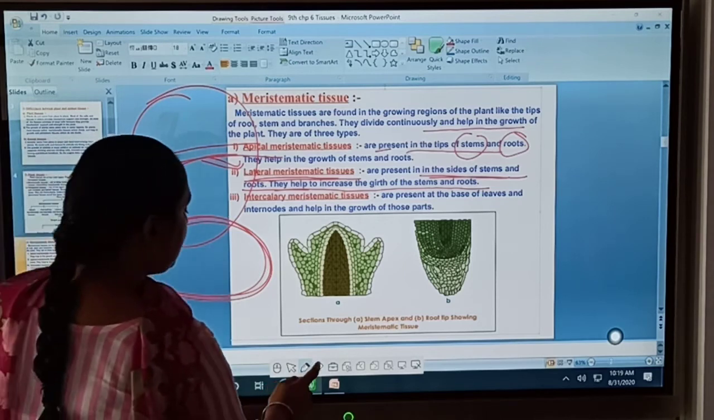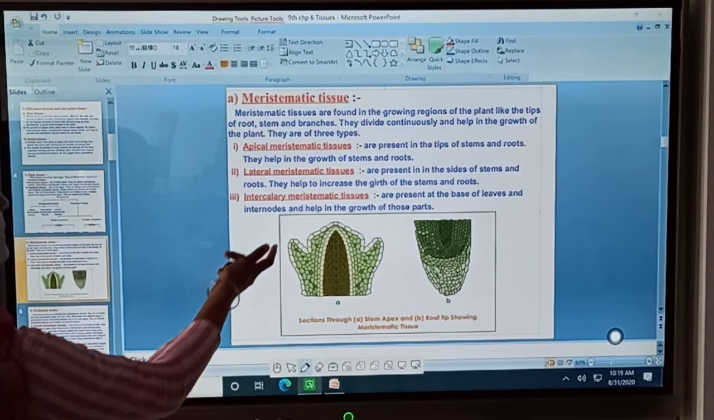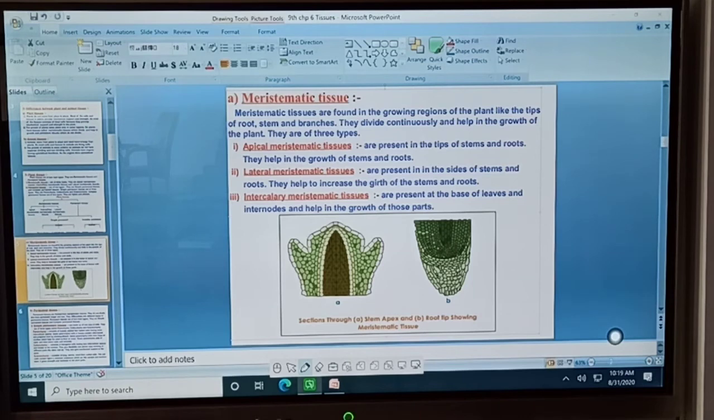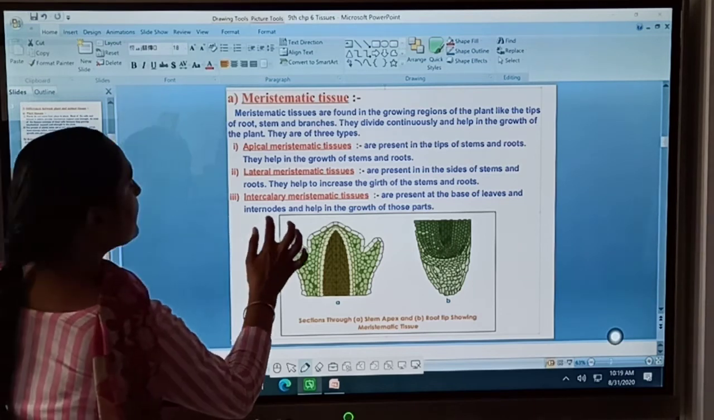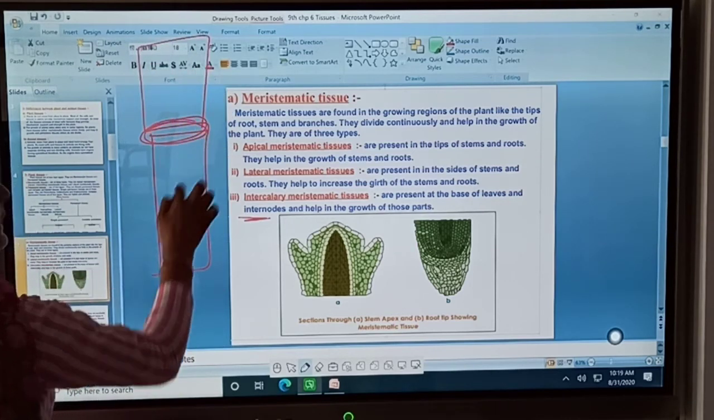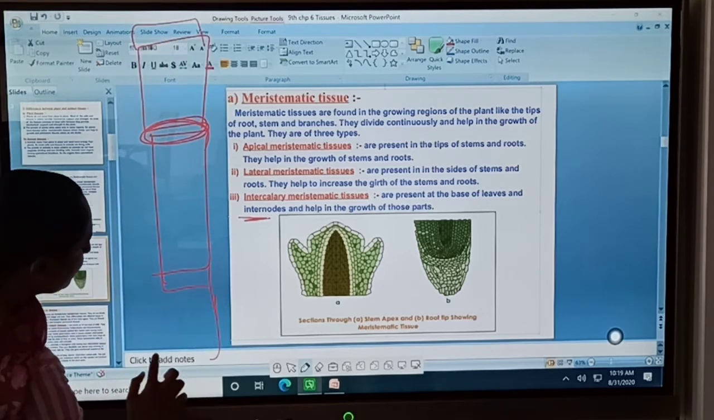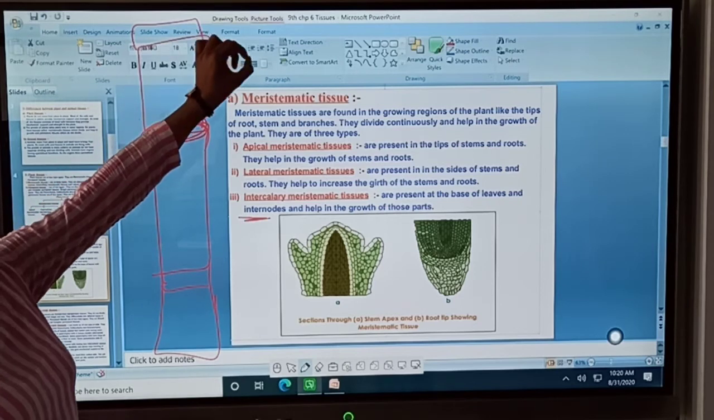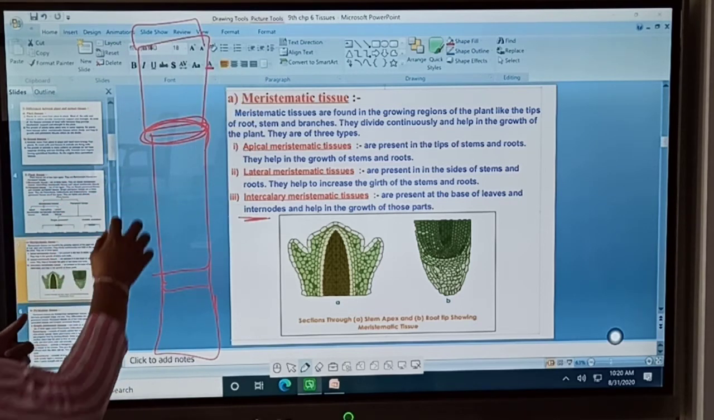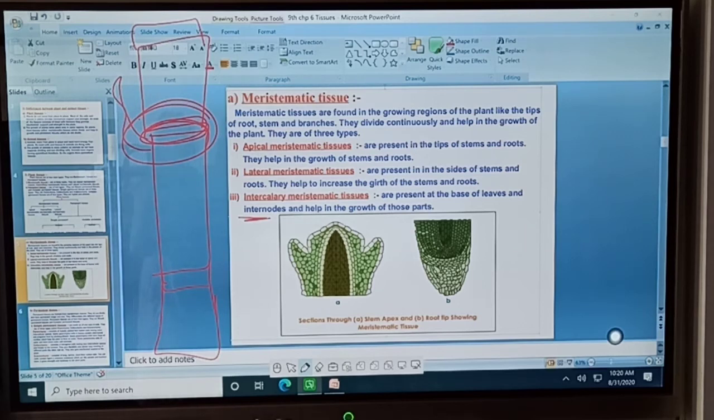Next one is the intercalary meristematic tissue. Intercalary means in between of something, and it is present at the base of leaves and internodes. Like internodes, for example. This is an internode, meaning the two parts that are visible separately. In between them, the space that is visible, where the leaves and other plant parts are growing, we call that internode. So intercalary meristematic tissue is present at the bases of leaves or internodes and helps in the growth of those parts. So, is that clear?